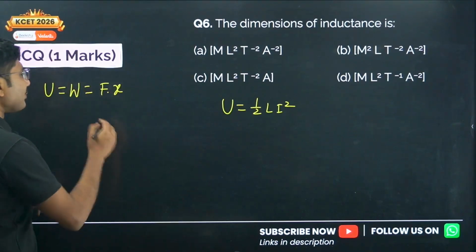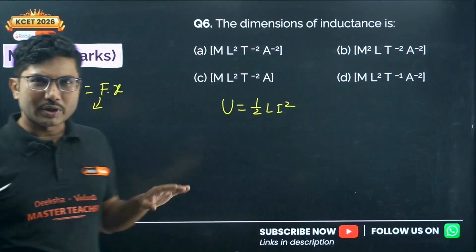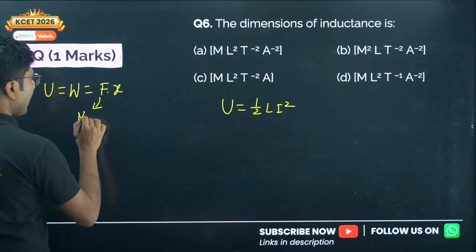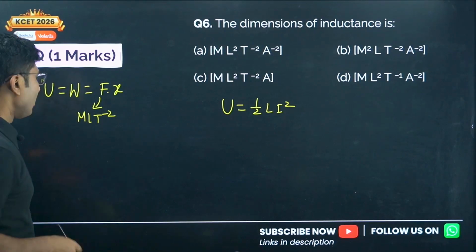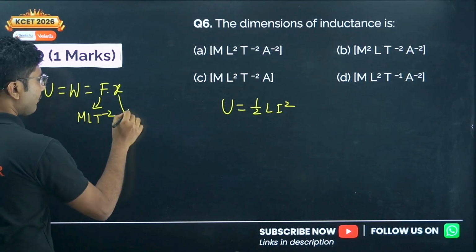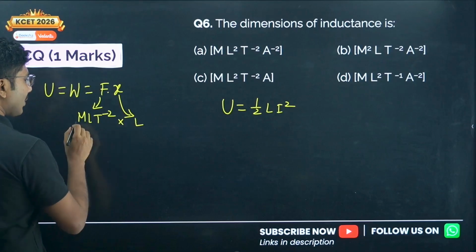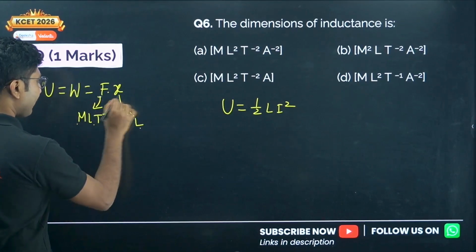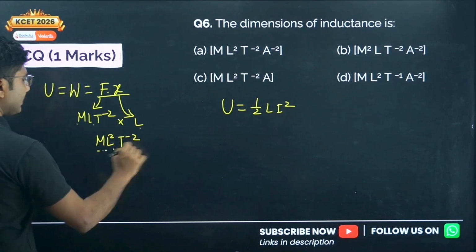Okay, what is the dimension for F? This is the one dimension that you have to remember, there is no other way. What is the dimension of force? Dimension of force is M L T to the power of minus 2, mass into acceleration. What is the dimension of x? x is nothing but length, so you multiply them: M L T to the power of minus 2 into L. That means the dimension of Fx, or energy, is given by M L squared T to the power of minus 2. This is the easy dimension.